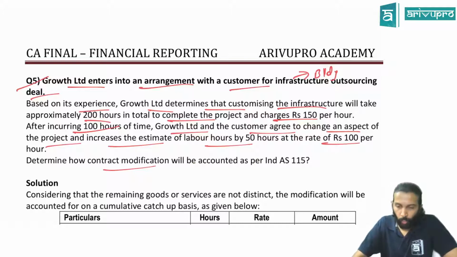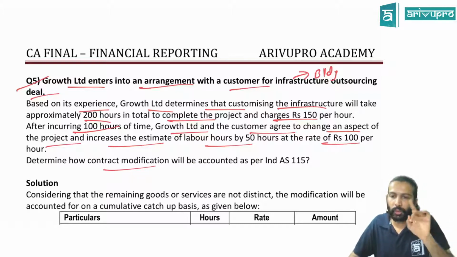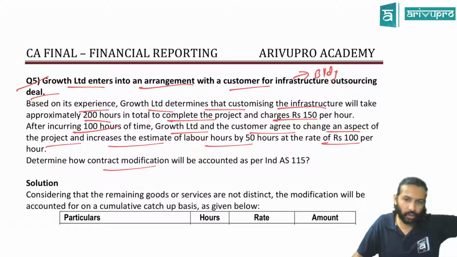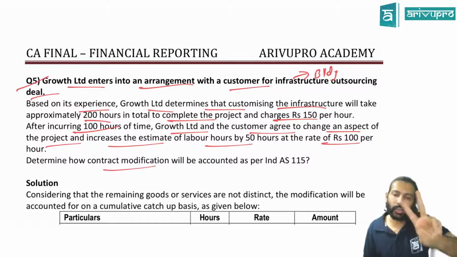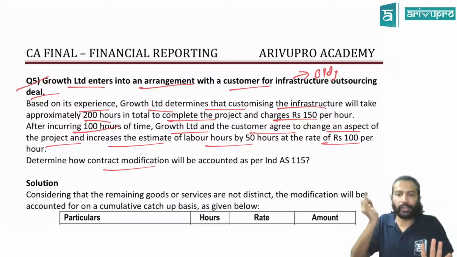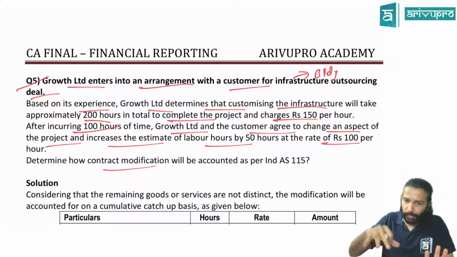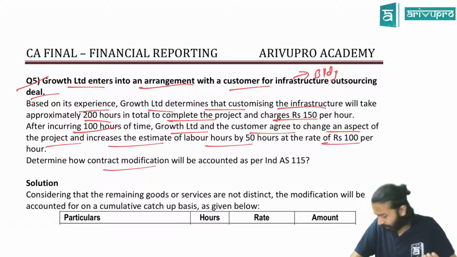Scope is changed. The moment a modification has come, first your mind should think whether the modification should be treated as a separate contract or as a new contract. If you want to treat it as a separate contract, two conditions should be satisfied. One, the scope of the work should have increased, by either new goods or new service coming in. Here new service has come, 100 hours. Actually, a new service is not coming. Some customization is happening. No problem, we'll treat it as a new service only.